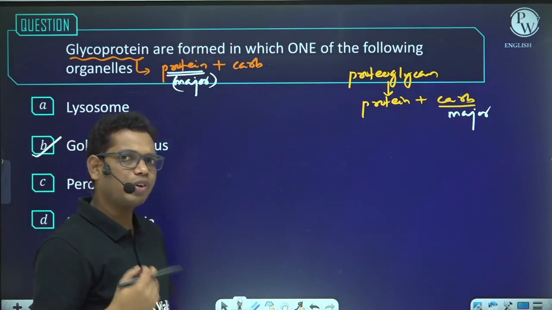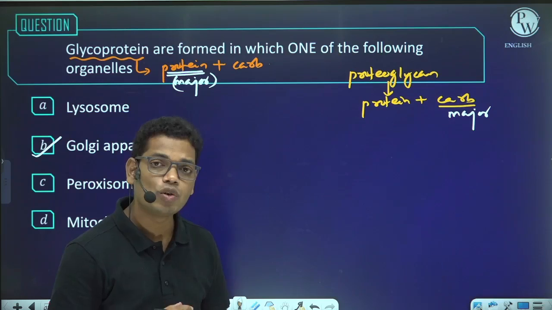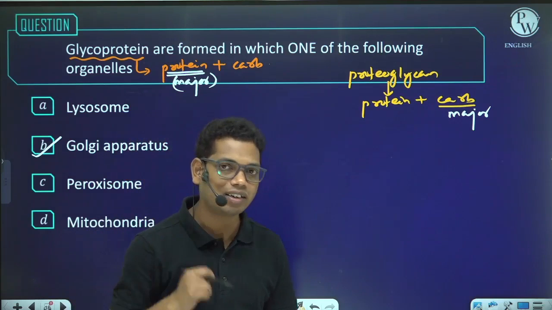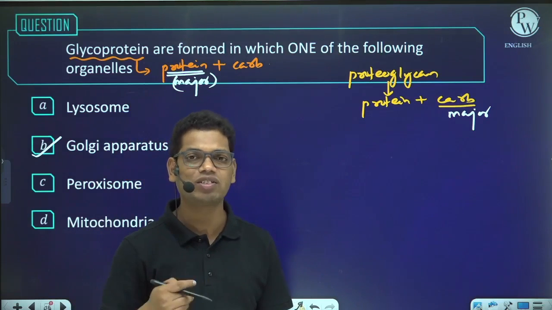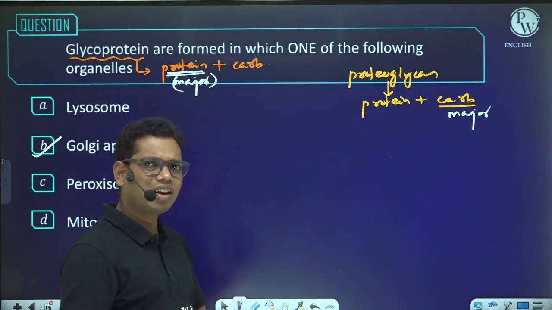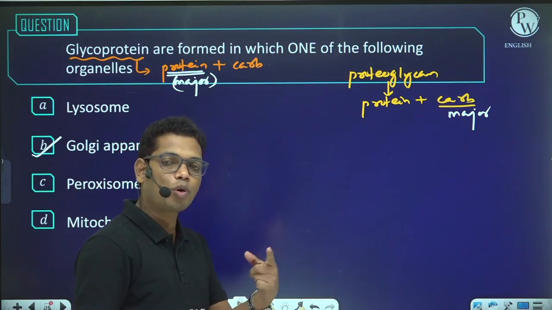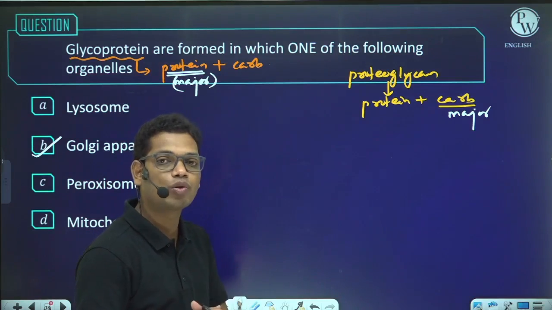In eukaryotic cells, we have two different organelles in which glycoproteins are synthesized: one is RER, rough endoplasmic reticulum, and second is the Golgi complex. This addition of the carbohydrate, that is the sugar, to the protein is known as glycosylation.